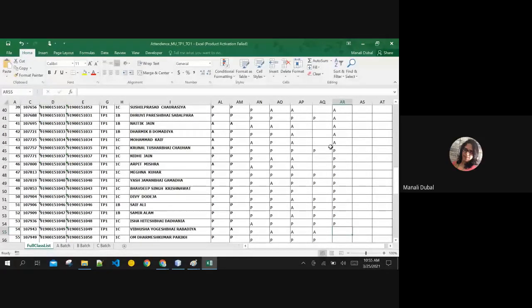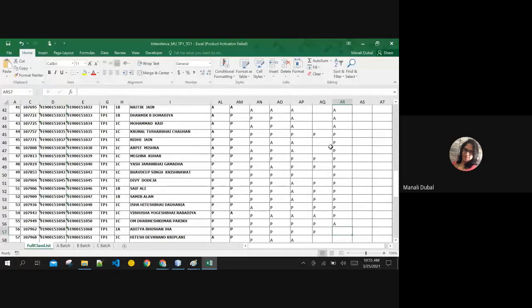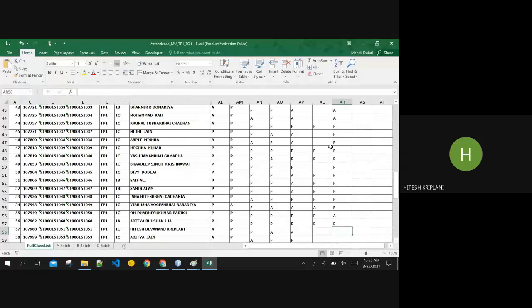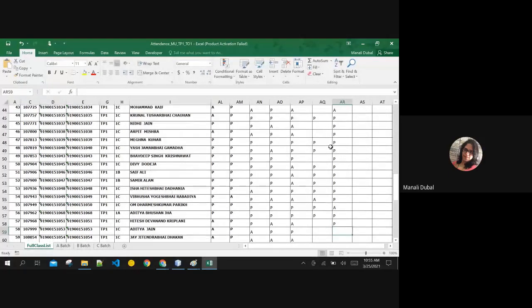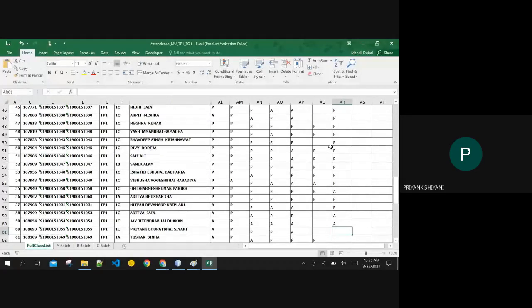Vibhusha, present, ma'am. Om Parikh. Aditya, present, ma'am. Kriplani, present. Aditya Jain. Priyank, present, ma'am.